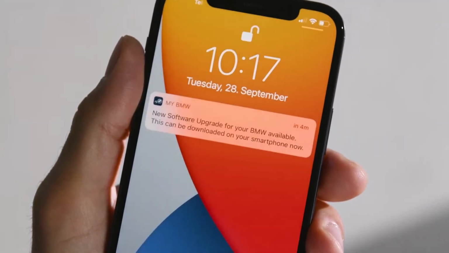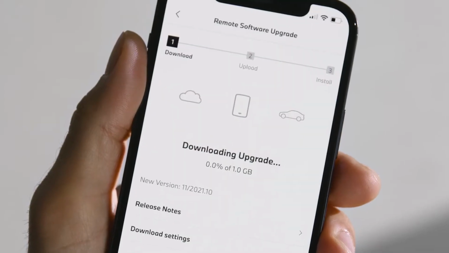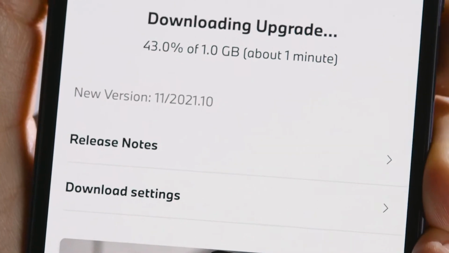A push notification of your My BMW app informs you about new software upgrades. The download screen displays the download progress. Check the app's download options for more flexibility.